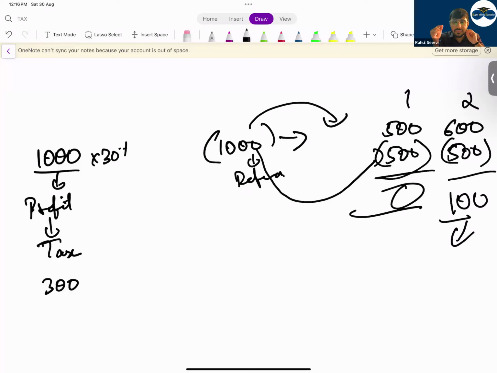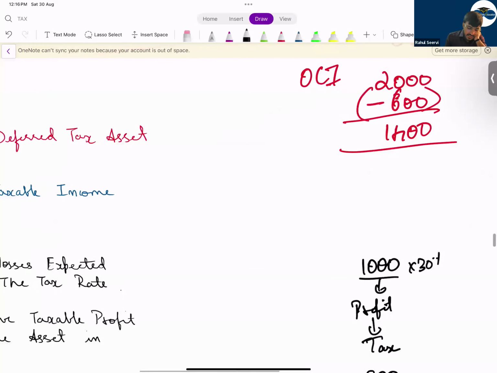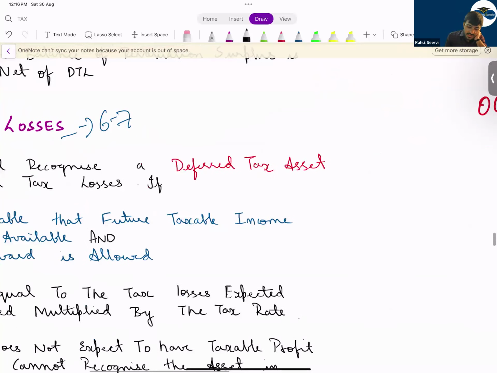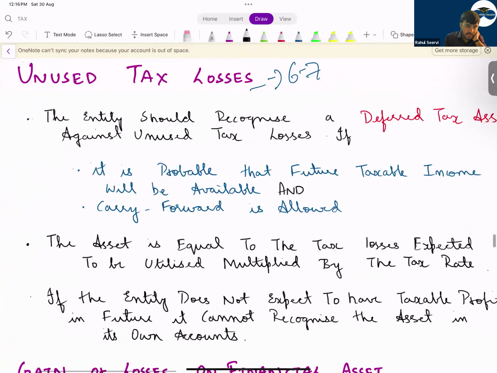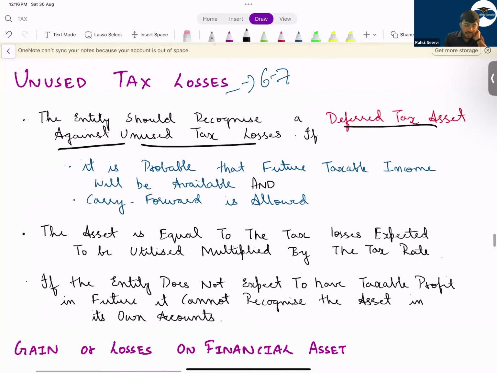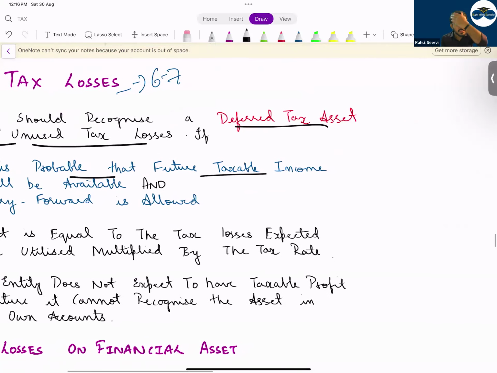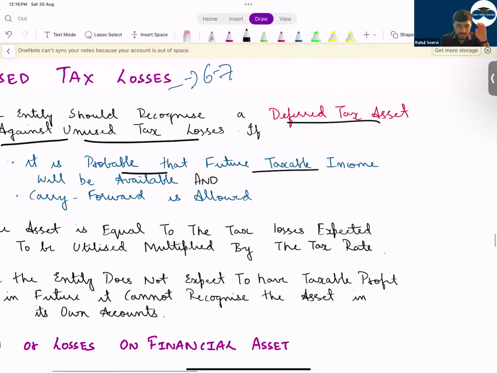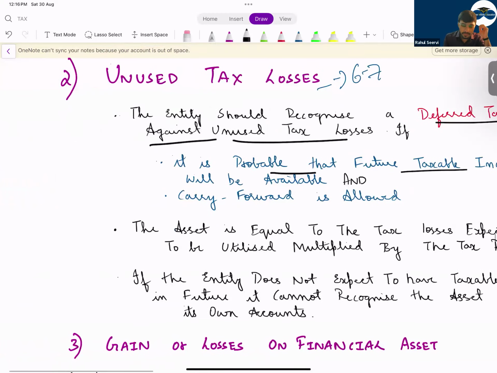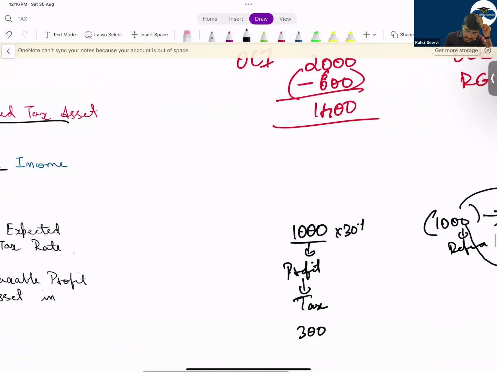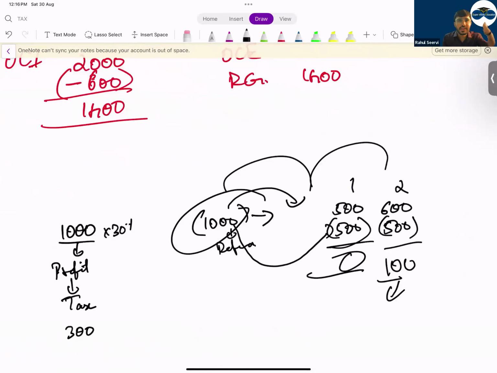That means if there are losses today, can the company record a deferred tax asset? Because in future they are not paying. So can the company record? Yes. Conditions: an entity should recognize a deferred tax asset against unused tax losses if it is probable that future taxable income will be there. In future, taxable income should be there, not accounting income. If accounting income is there, taxable income will be there for sure. And carry forward is allowed. That means the tax authority should say that you can carry it forward, you can take it to the next year.